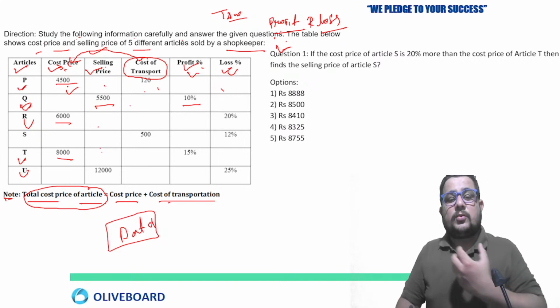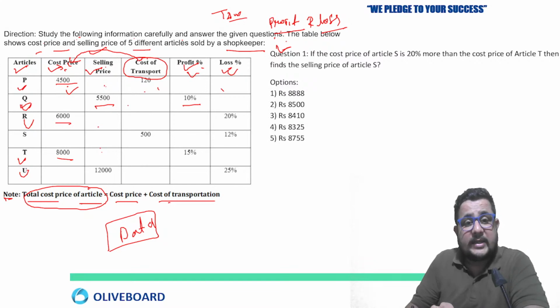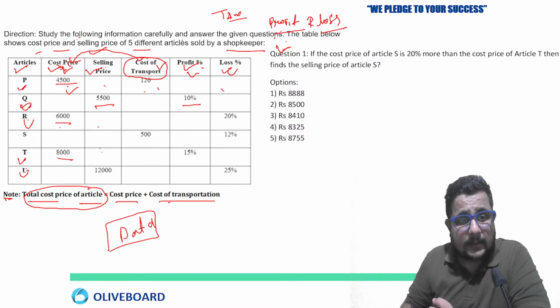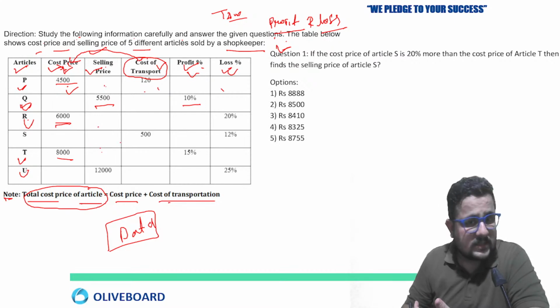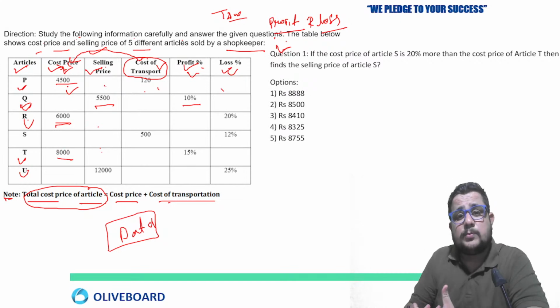So by that, what you can calculate? You can calculate the total cost price, but can you calculate cost price and cost of transport? No. R, 6,000 is given, that is the cost price, but cost of transport not given, selling price not given, so we cannot calculate other details. Similarly for S, T and U also, two data are given for each row. Now just move on to the first question.